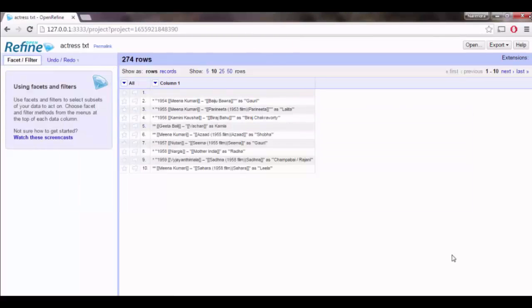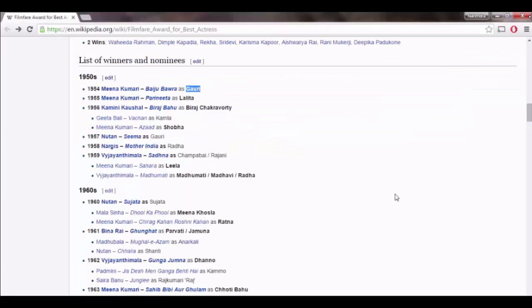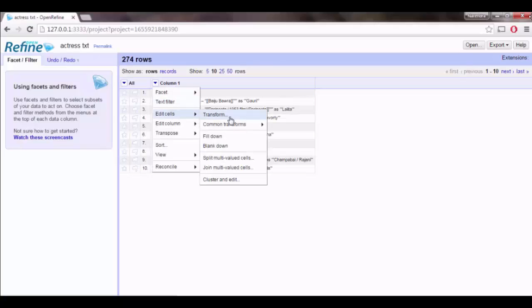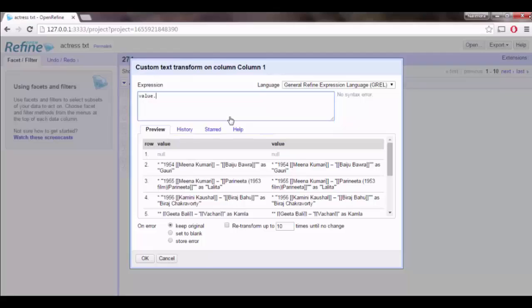If you observe the wiki text, the actress name, movie name and character name are in bold letters. We need to separate them into a different format, like displaying them in columns. For that, we have to observe that there are 3 single quotations preceding the actress name, movie name and character name. We just need to replace them with an empty string. For that, there is an option in transform. Here we can write a regular expression to remove those quotes.